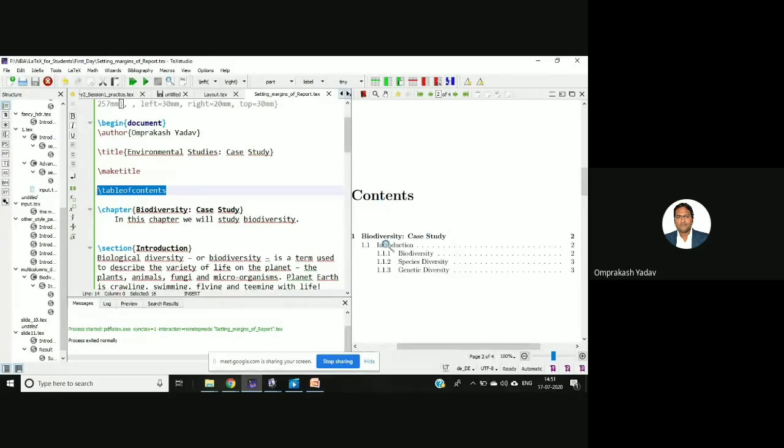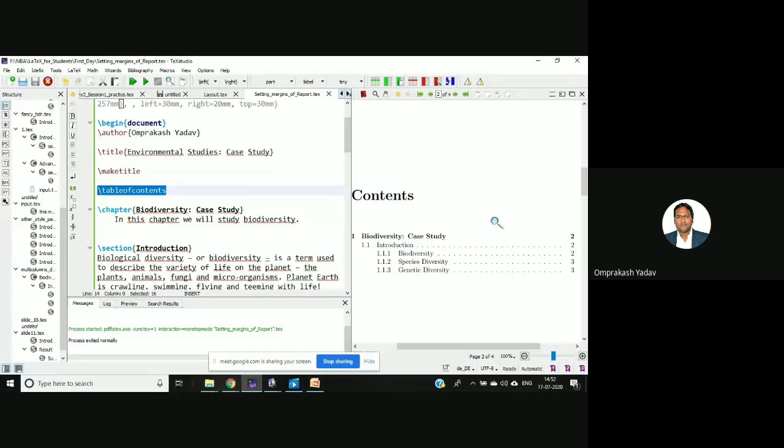Otherwise you will have to go to that particular page. Normally in a Word document, we go to that particular page, write the content, then make the table, and mention what the first section is. Then we write 1.1, then 1.1.1, then put dots, and then put the page numbers.